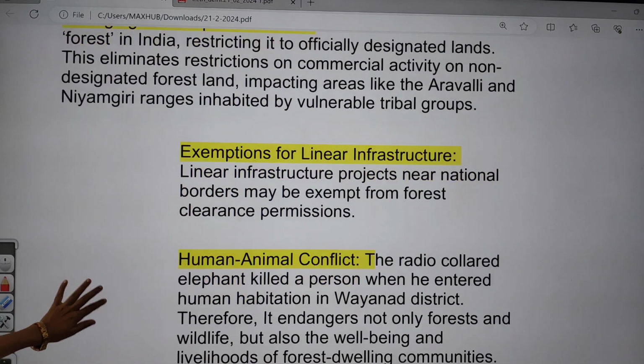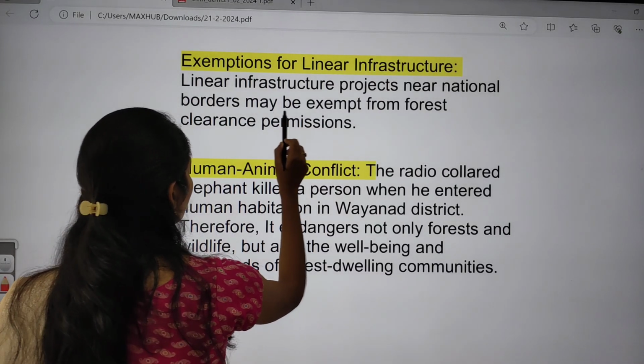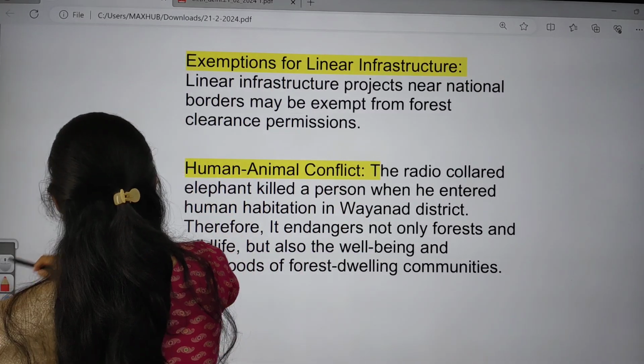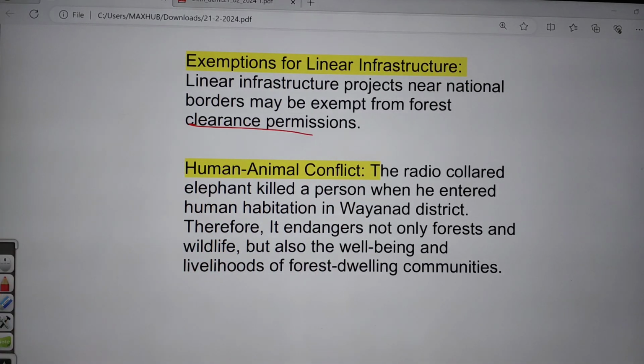And even there are some exemptions for linear infrastructure. If they are going for linear infrastructure like railways and roadways, then the national borders may be exempted from forest clearance permission. So there is no need to take forest clearance.